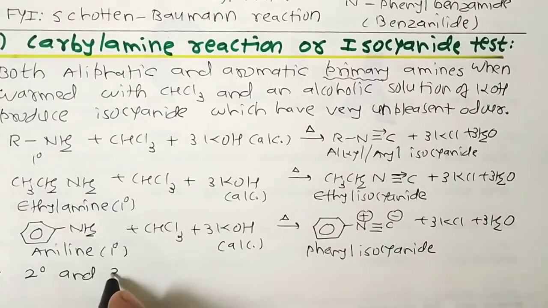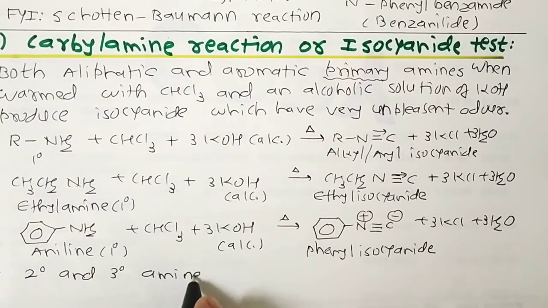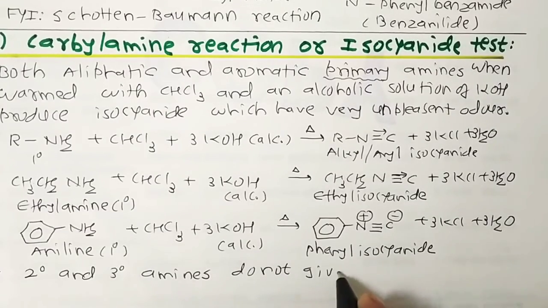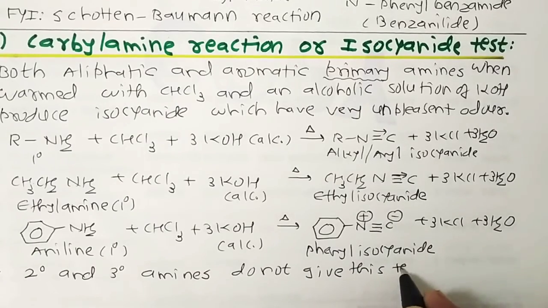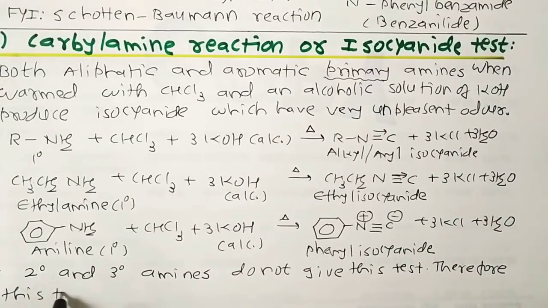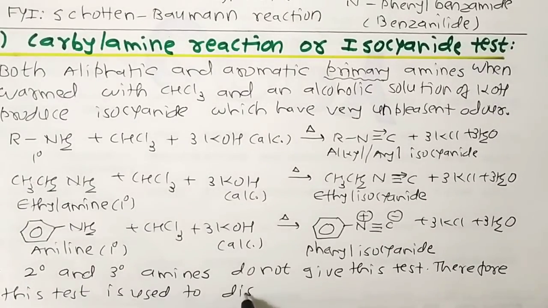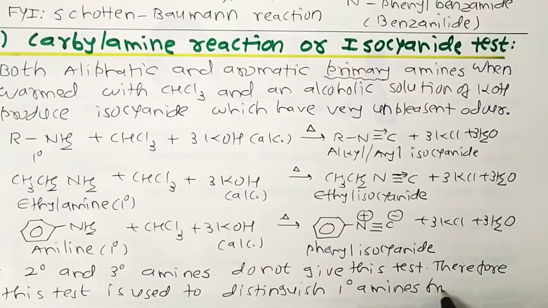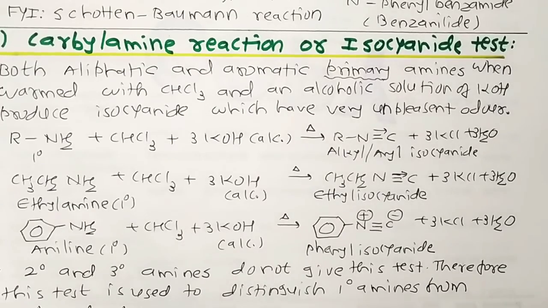But in contrast, secondary and tertiary amines, both aliphatic and aromatic, do not give this test. Therefore this test is used to distinguish primary amines from secondary and tertiary amines.